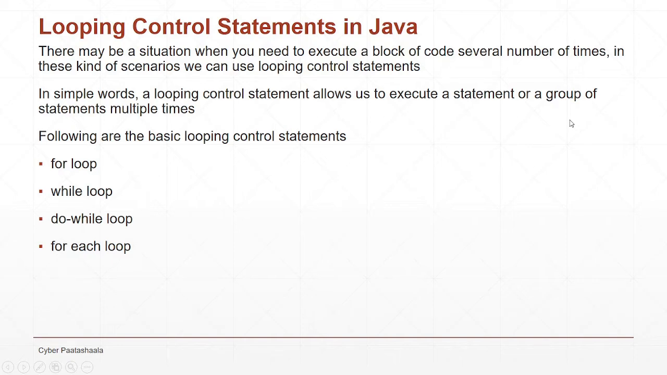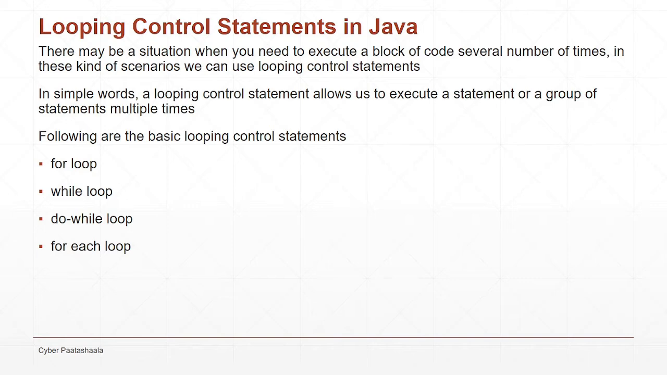Looping control statements in Java. Normally we write a Java program, and when you run it, all the statements get executed from top to bottom, one after the other, right? So let's assume there is a situation where you need to execute some statements or a single statement a number of times or several times. In these kinds of scenarios, how will you handle this?